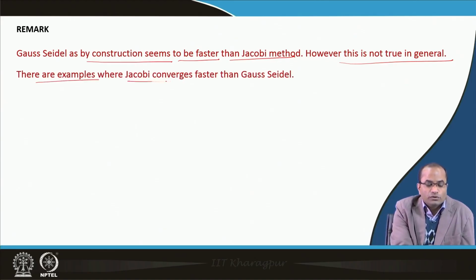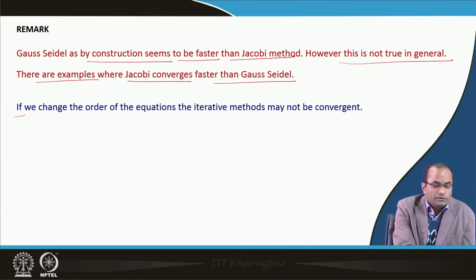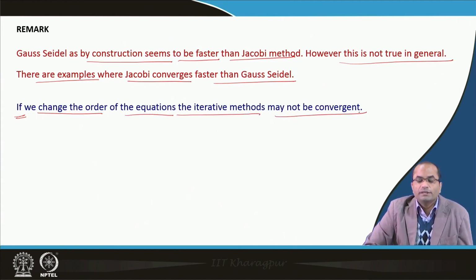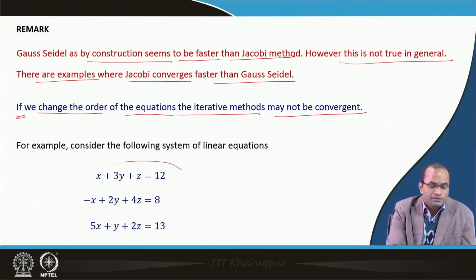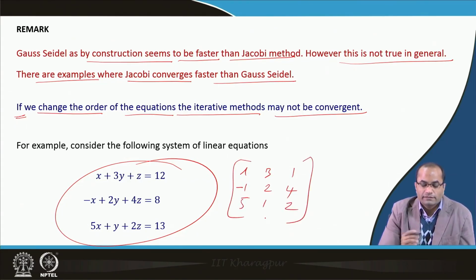There are examples where Jacobi converges faster than the Gauss-Seidel method, and another remark here is that if we change the order of equations, the iterative method may not be convergent. So, it does matter in which order we have taken the equations, because like the earlier system, if we just change the order now, for instance, if we have taken this order, first of all, our coefficient matrix is no more diagonally dominant. So, that is exactly the point here.